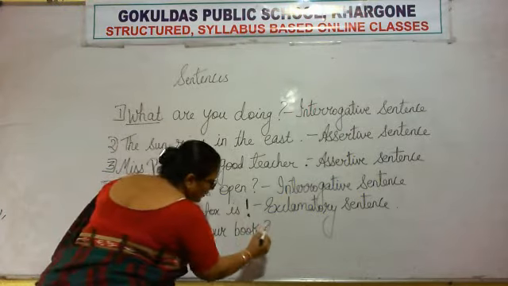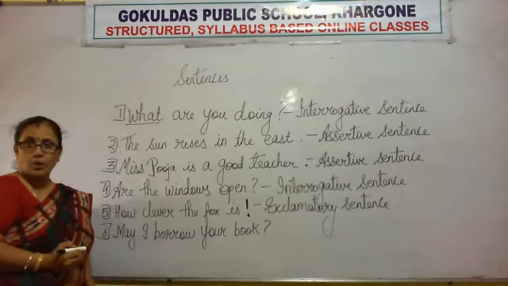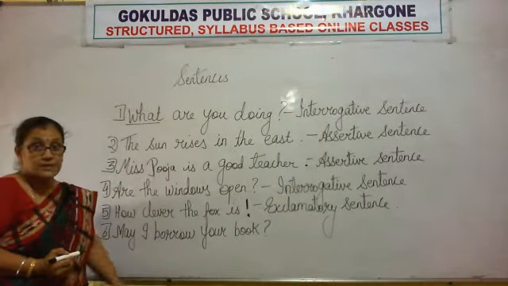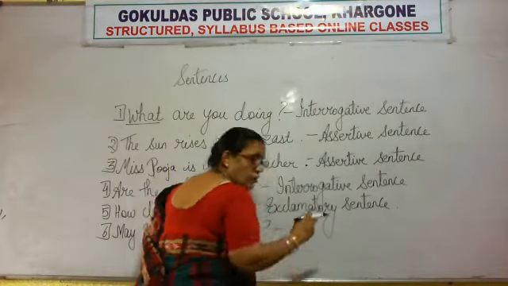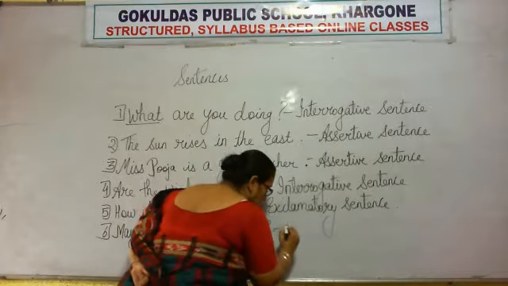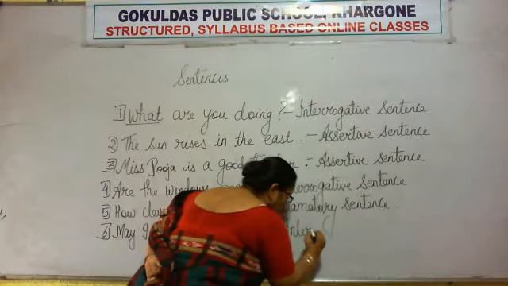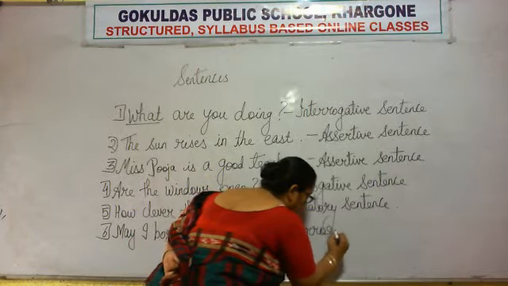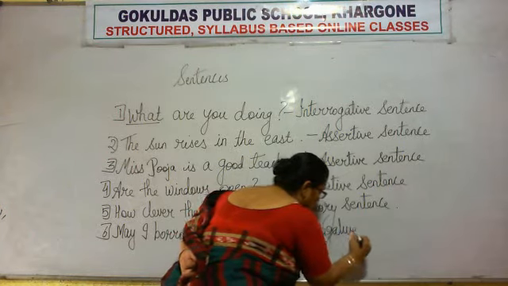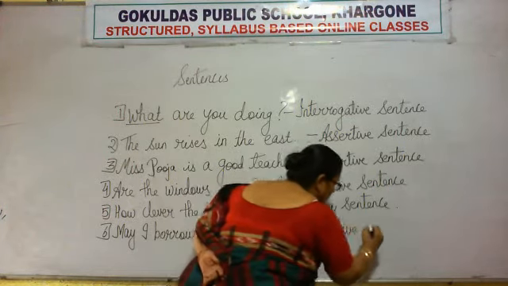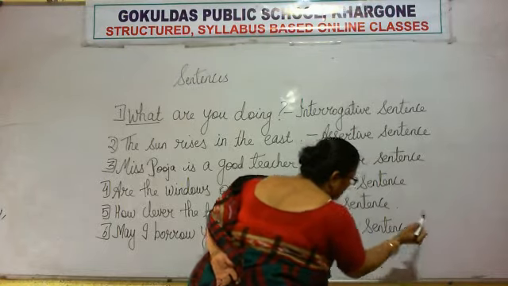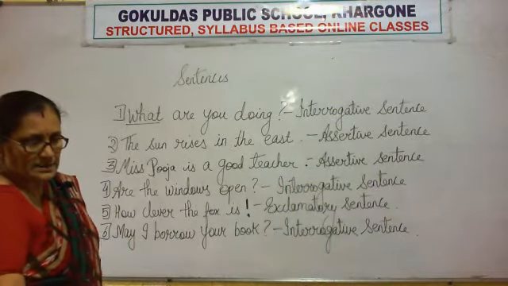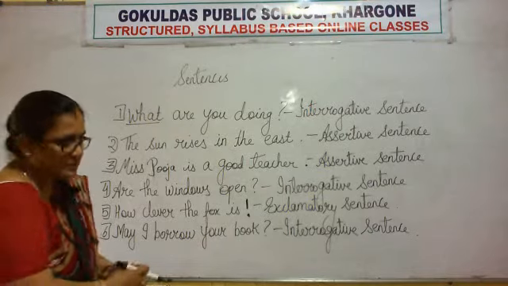Here there is a question mark. So, this type of a sentence is an interrogative sentence, right? You are talking to someone. Interrogative sentence. Right? Let's see some more examples.